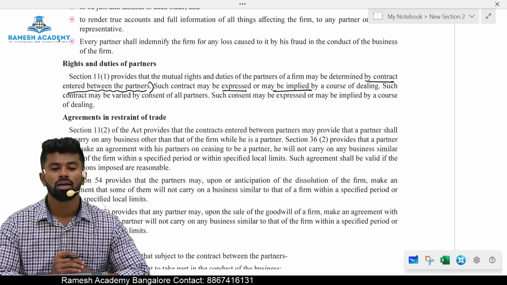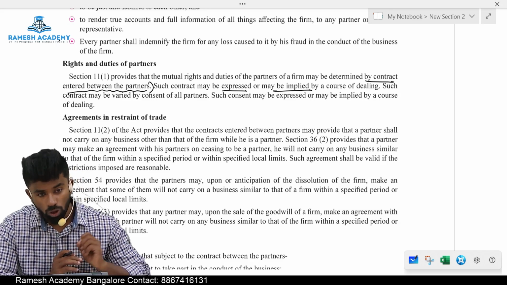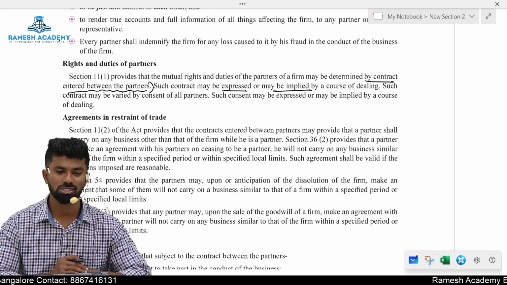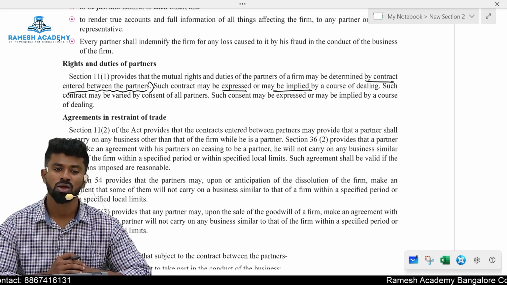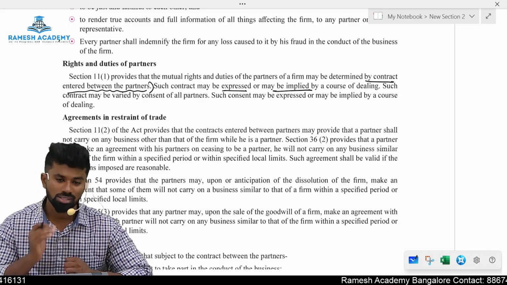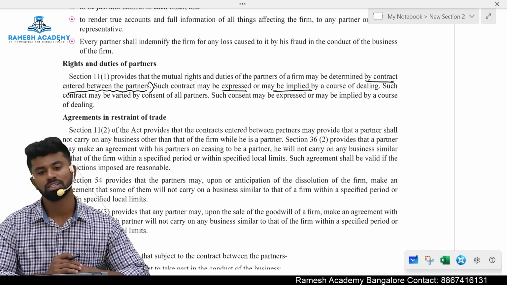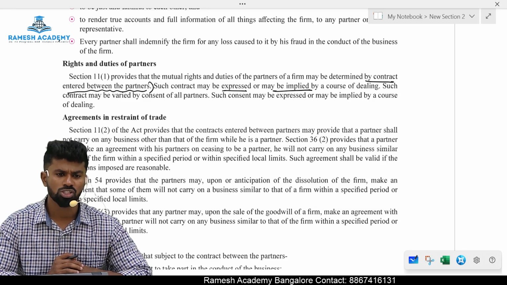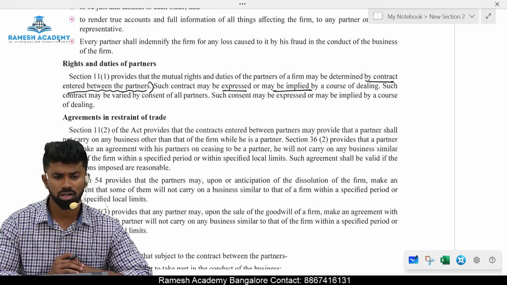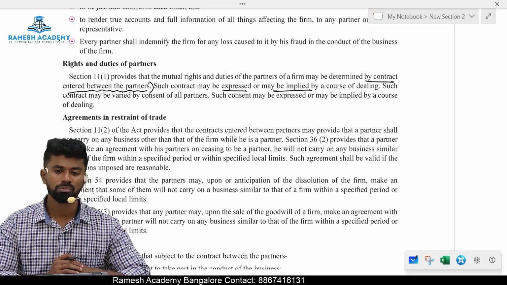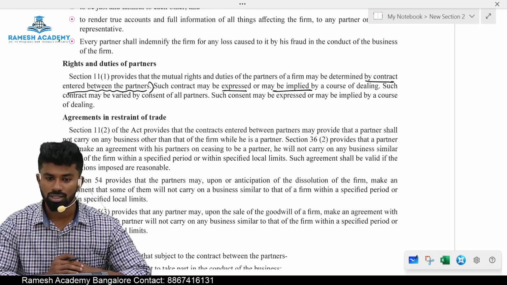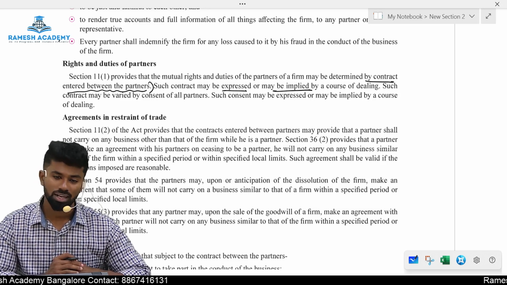Next, in the partnership deed, there can also be a provision for restricting a person from carrying any business when he is a partner, and the same business after retirement. Sir, doesn't it amount to violation of section number 27 of the Indian Contract Act, which provides an agreement in restraint of business or trade is void? The answer is yes, but however, it is an exception.